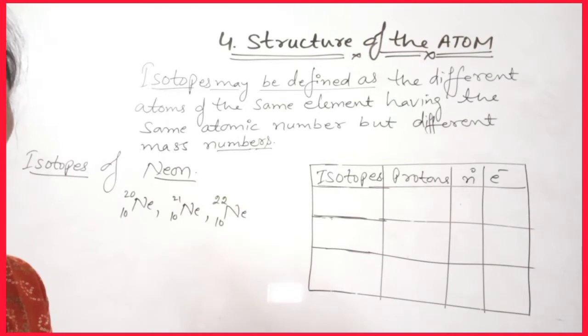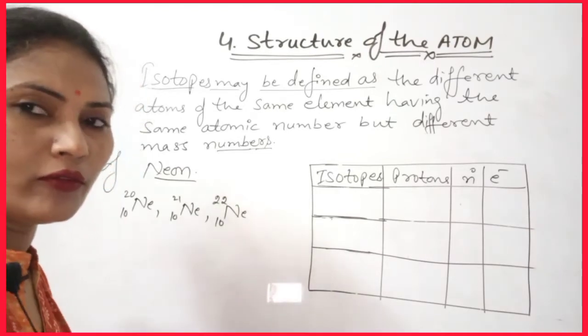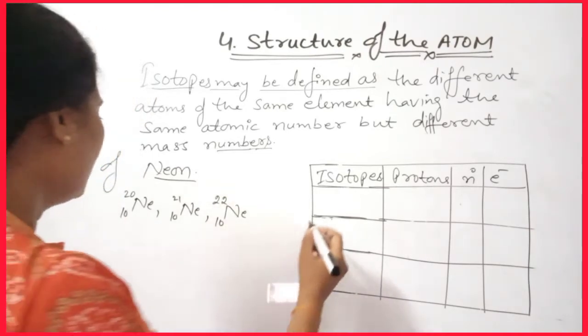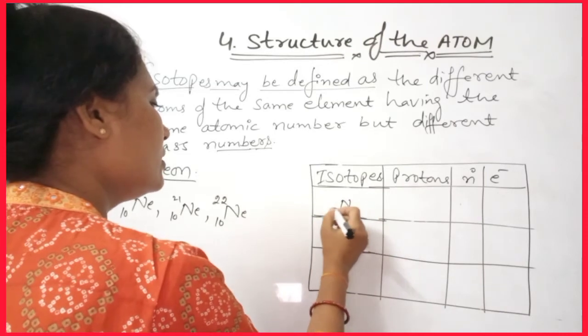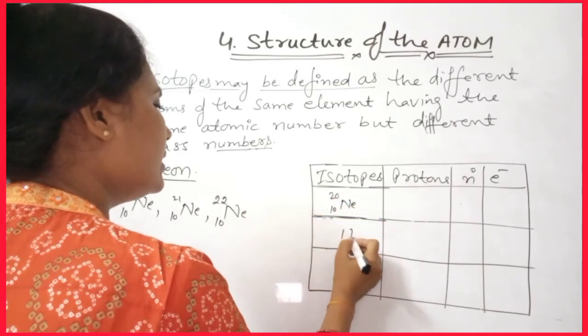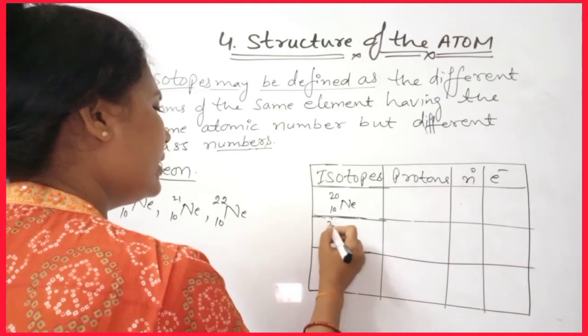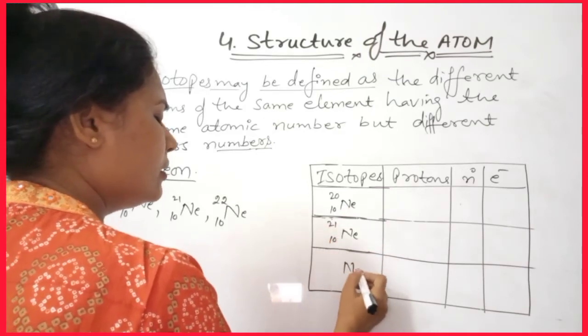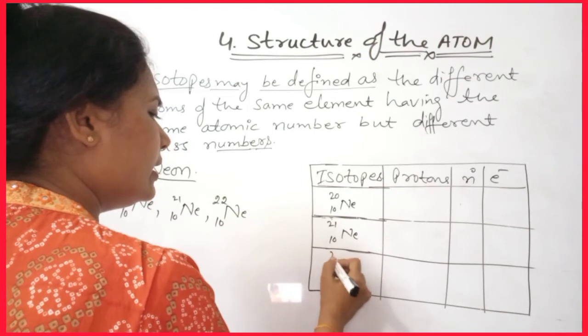Let us write the composition of the neon isotopes: neon 10, 20, neon 10, 21, and neon 10, 22.